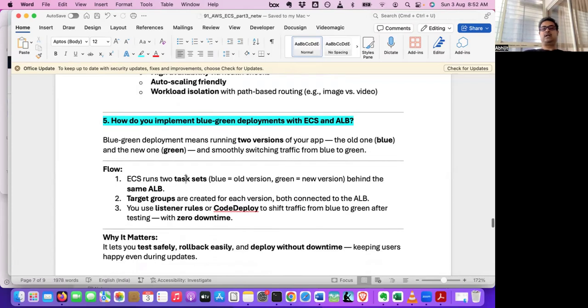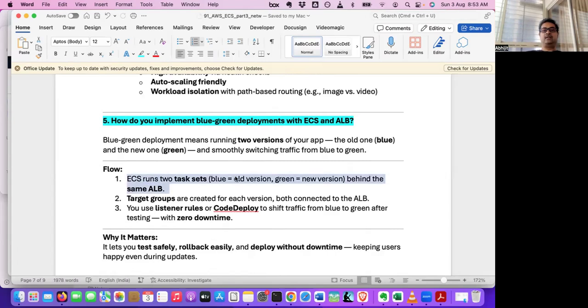So ECS runs two tasks behind the same application load balancer. So users don't know. The user is hitting the same load balancer. In the backend, based on the rule, it is going to the blue. But once green is the target group and all the tasks are registered, traffic will go to the green. So the user doesn't know. User goes to the ELB and in the backend, the target group goes from blue to green task. So that's a blue-green deployment.